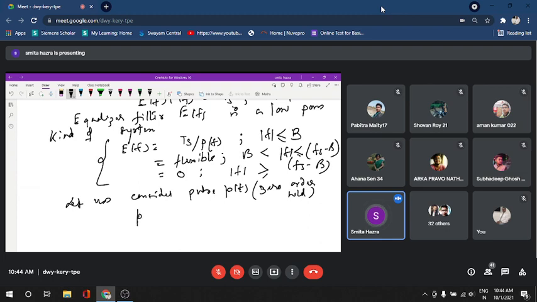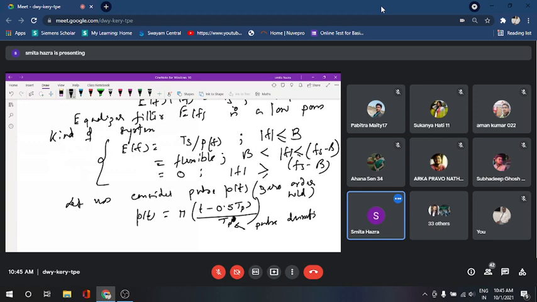So PT is equal to some box kind of thing, (T minus 0.5 TP) divided by TP, where TP is the pulse duration, because practically generation of the impulse is very tough. Because of the duty cycle, a slight width should be there.